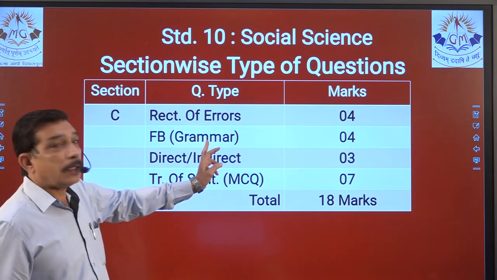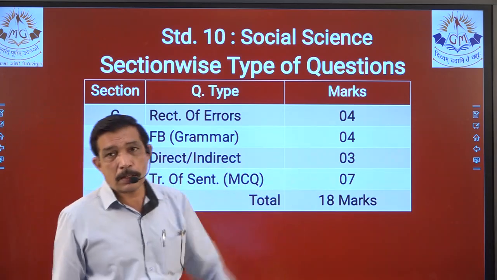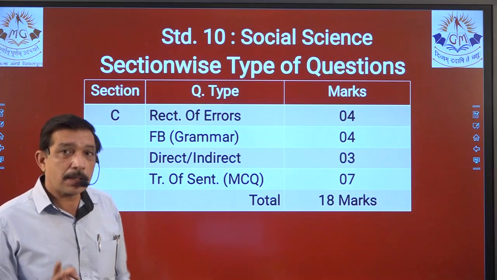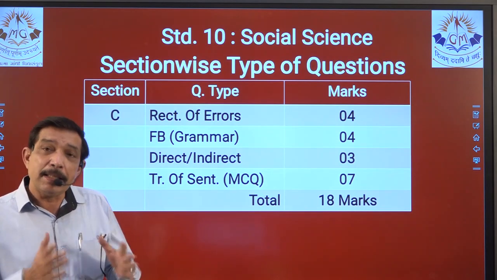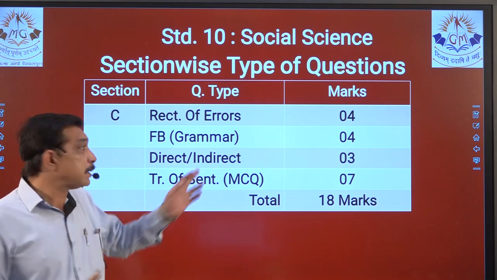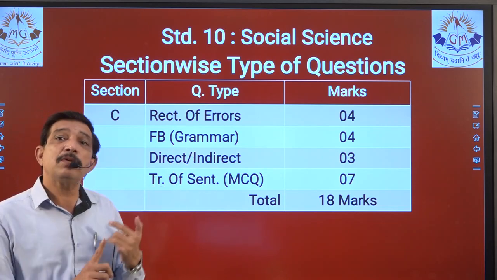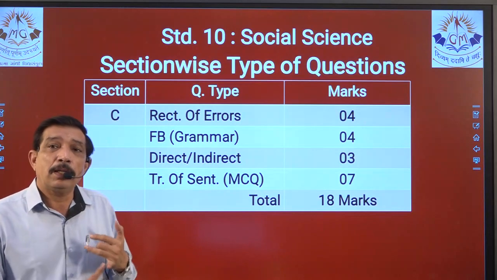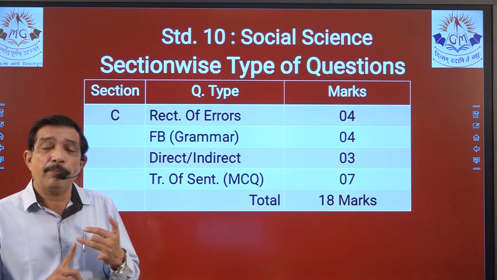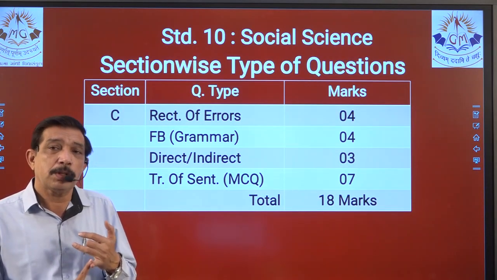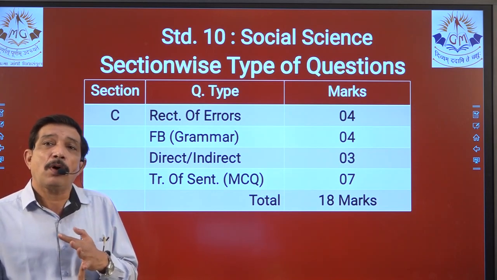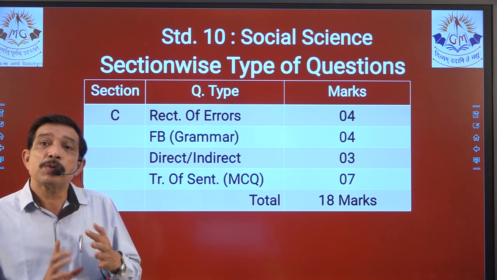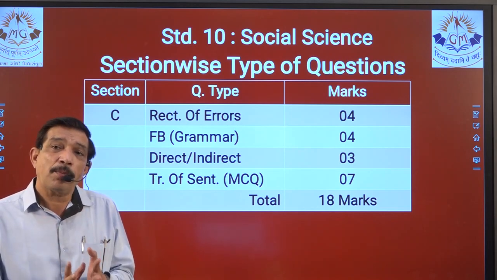FB, that is grammar. 4 marks are given, that means it can be 4 blanks or it can be 8 blanks if they consider half mark for 1 blank. This we have already done. What will be in this type of fill in the blanks? It will be grammar based. So there can be adjectives, that can be prepositions, that will be articles, yes. So this type of conjunctions, etc. So it will be this type of grammar that we have asked.